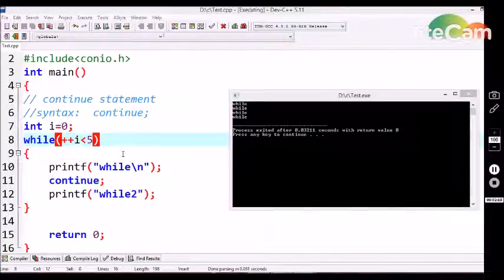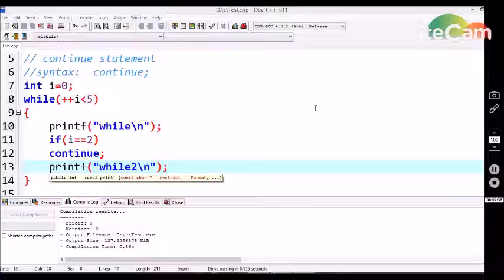This is how the continue statement works in loop control structures. When the continue statement is encountered by the C compiler, it is not going to execute any of the statements below the continue statement. So it executes the loop control structure once again from the starting, and this continues until the condition fails.